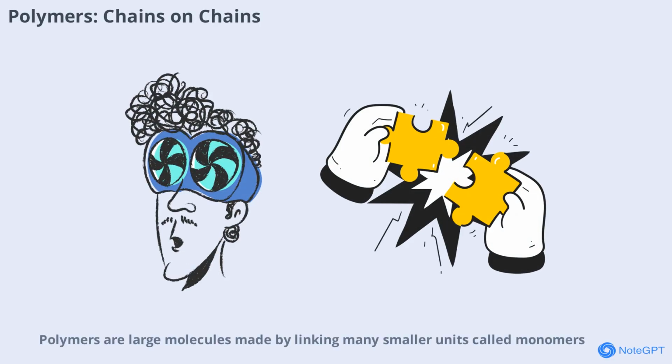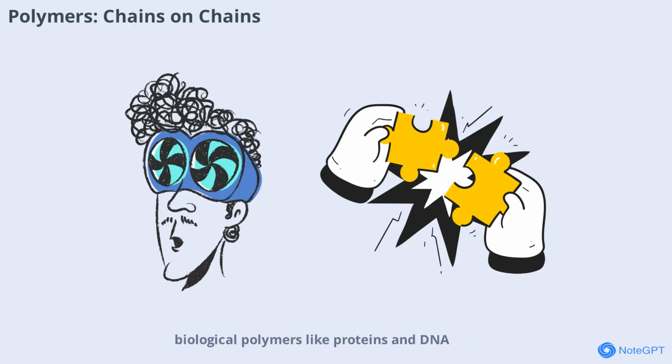Polymers are large molecules made by linking many smaller units, called monomers, through chain bonds. Examples include plastics like polyethylene and biological polymers like proteins and DNA. The properties of a polymer depend on the nature of its chain bonds and the arrangement of its monomers. This concept is central to materials science and biotechnology.